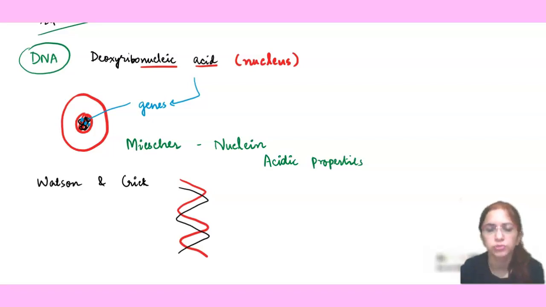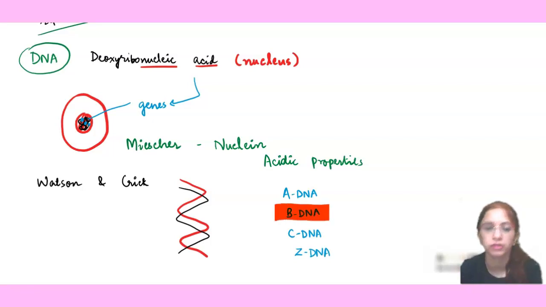Various other forms of DNA are also known, like A-DNA, B-DNA, C-DNA and Z-DNA, which are quite prominent. In this grade, we would be studying the details of B-DNA because this was given by Watson and Crick. So for the board examination, we need to make this a ready concept.